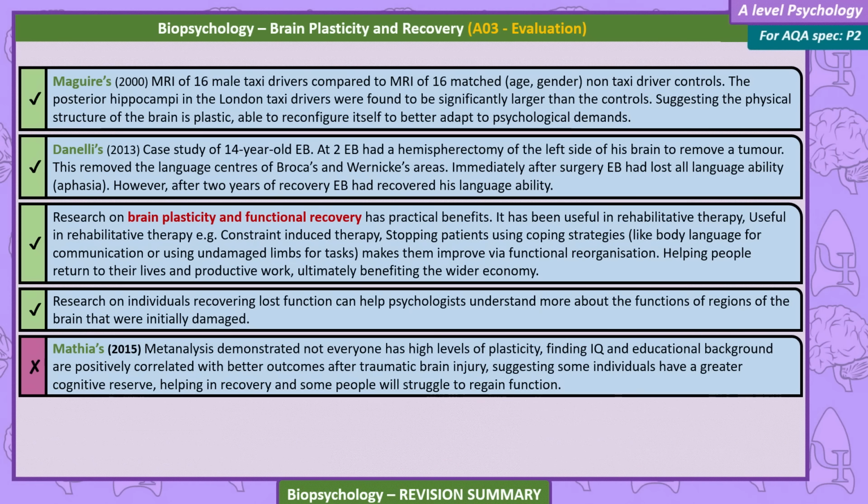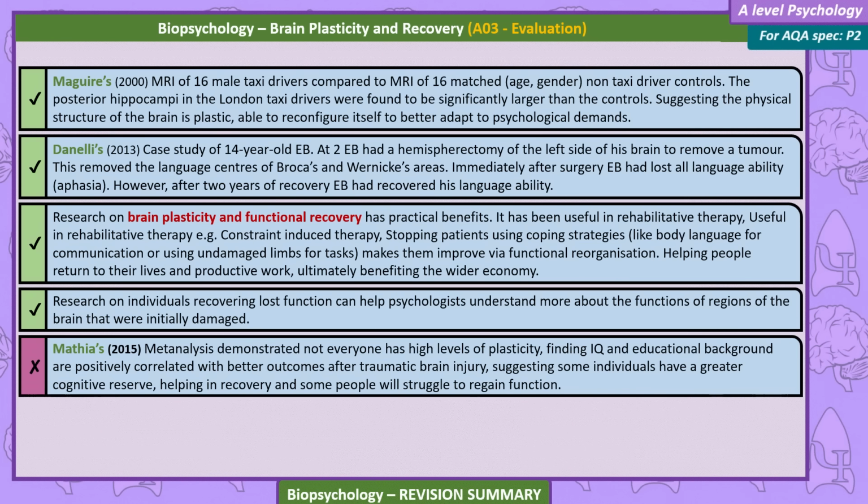McGuire, 2000. An MRI of 16 male taxi drivers was compared to an MRI of 16 matched age and gender non-taxi driver controls. The posterior hippocampi of the London taxi drivers were found to be significantly larger than controls, suggesting the physical structure of the brain is plastic, able to reconfigure itself to better adapt to psychological demands.